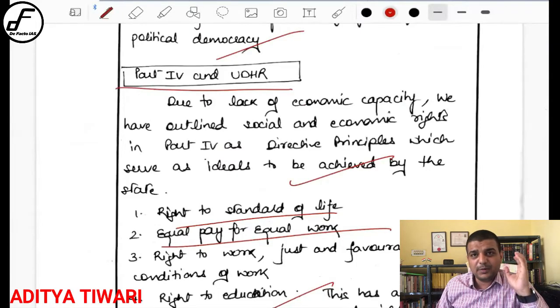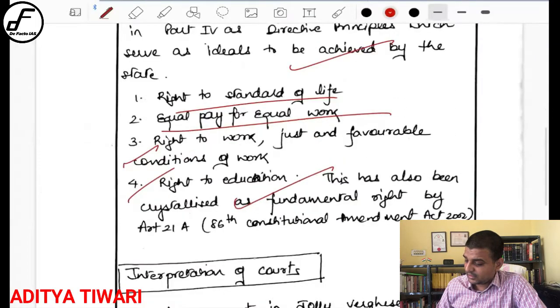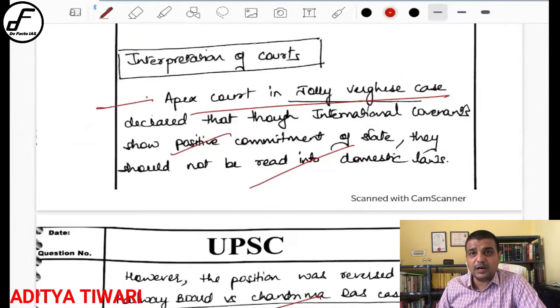Some provisions of the Universal Declaration of Human Rights have been kept in the DPSP as well. That is the unique part that she knew and wrote. See how nicely she has mentioned everything. Then the interpretation of the court, how the court has used UDHR as an aid of interpretation for our fundamental rights and DPSP. How nicely she has written it.